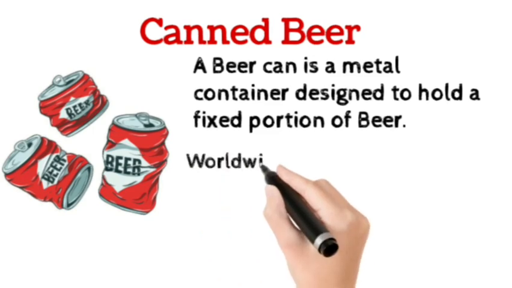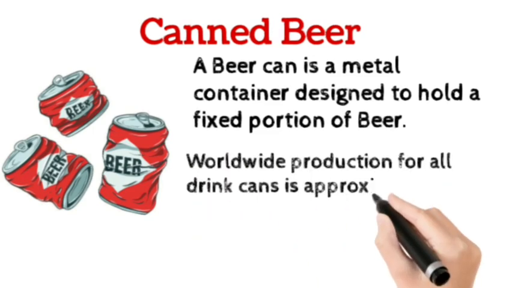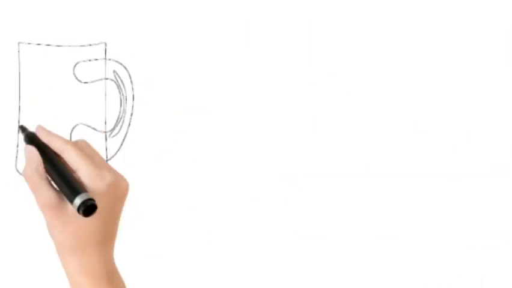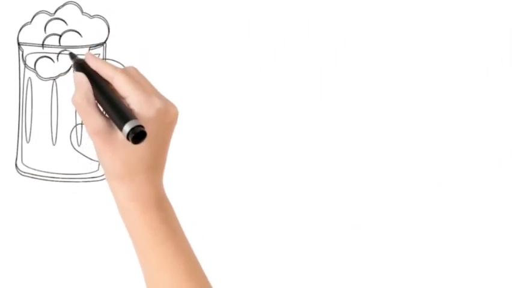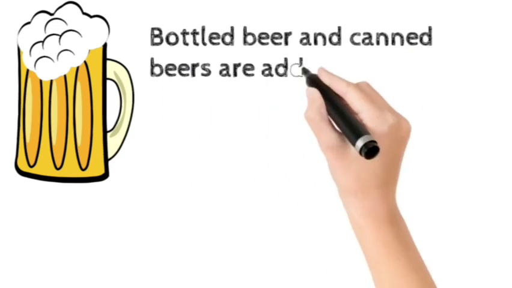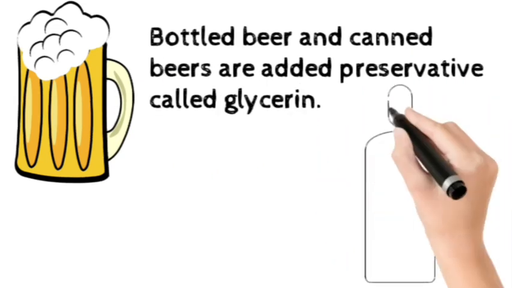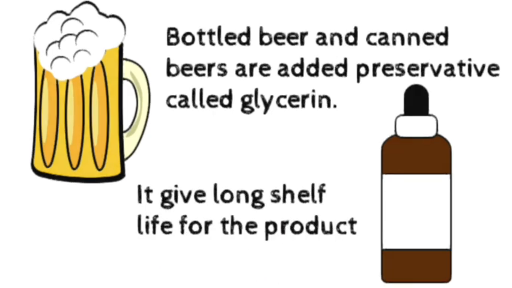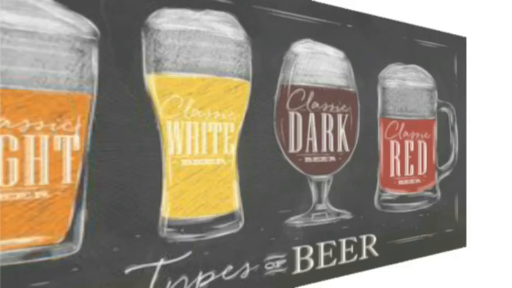Production. Worldwide production for all drink cans is approximately 370 billion cans per year. To keep beer fresh, bottled beer and canned beers are added with a preservative called glycerin. It gives a long shelf life for the product. Let's see about different styles of beer.